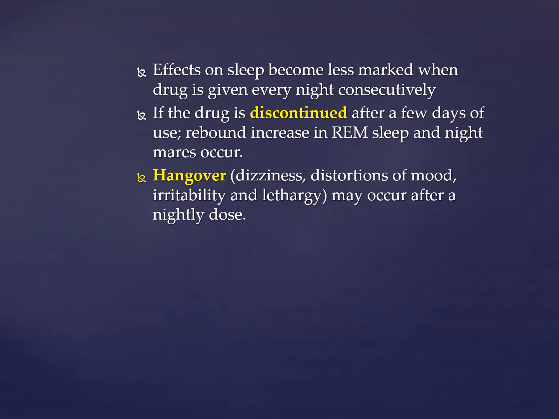What is addiction? What is tolerance? What is tachyphylaxis? What is hangover? What is withdrawal effects? What is abstinence syndrome? Abstinence syndrome is basically like withdrawal effects or withdrawal syndrome, which occurs because of sudden discontinuation of a drug which has potential for addiction.